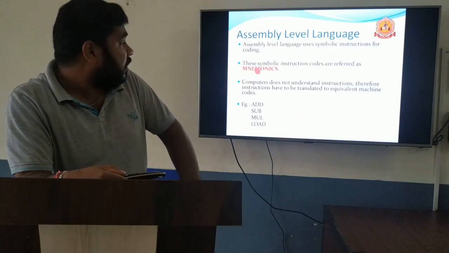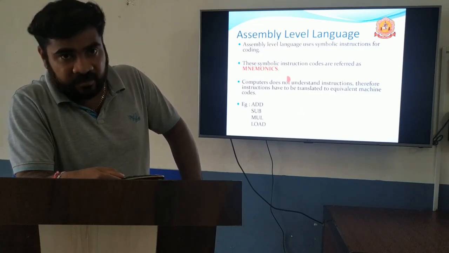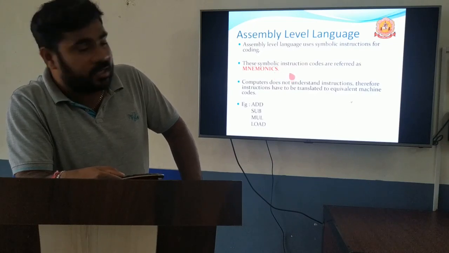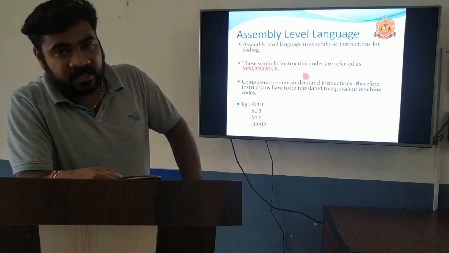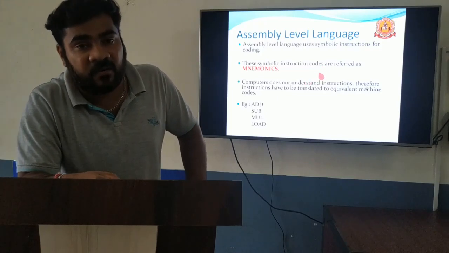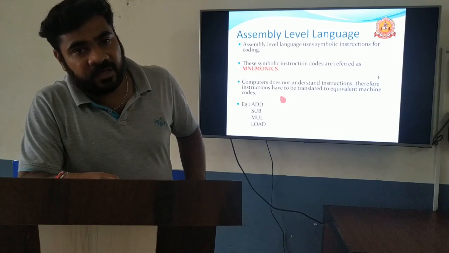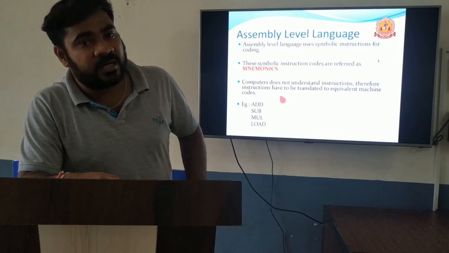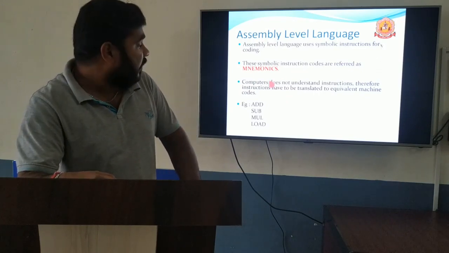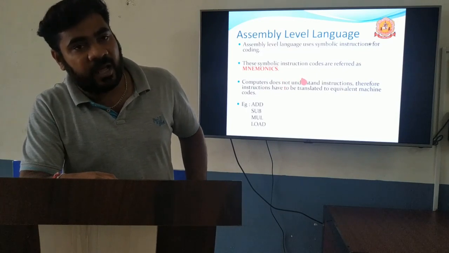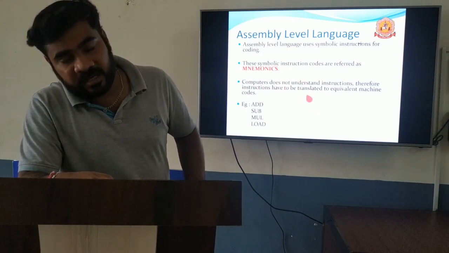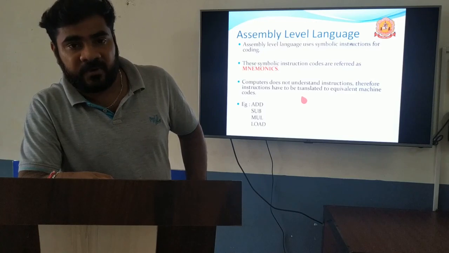That is known as mnemonics. Mnemonics are the symbolic instructions or codes we use in assembly-level languages. The computer does not understand assembly-level language. I told you the computer can understand only machine-level language. If we write any code in assembly-level language, we have to convert it into machine-level language. Then the computer will understand it.